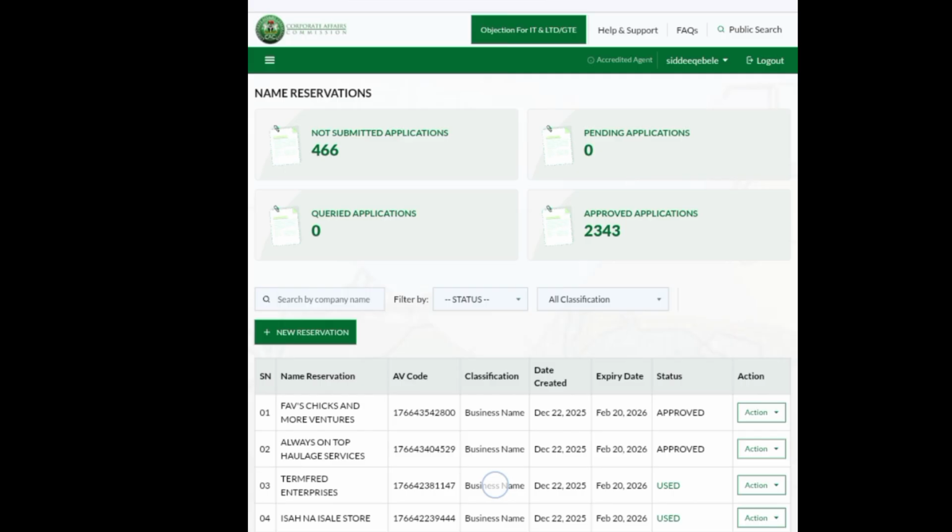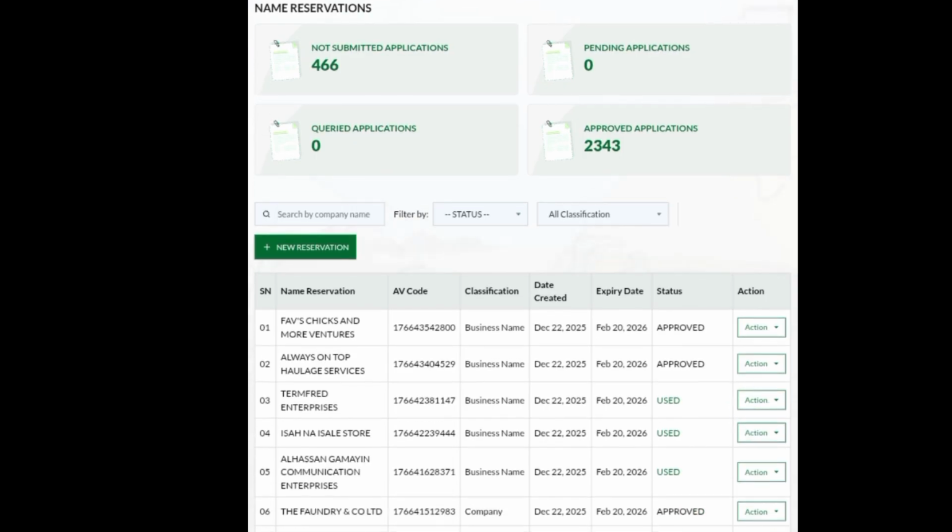Then when you see not submitted, it means those applications or businesses that some people started filling and, towards ending or finishing that particular registration, they had to stop because of one thing or the other. So when they came back, they could not continue with that name, or they just left that name, or they wanted to change the name they used.